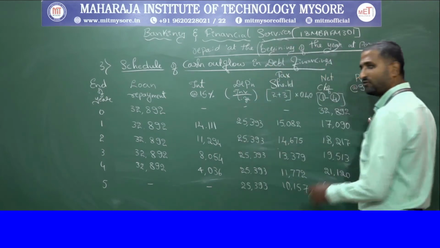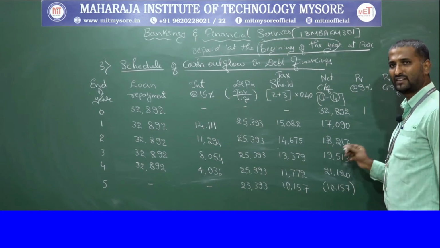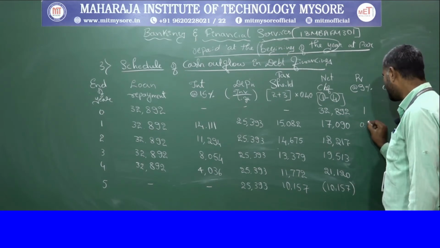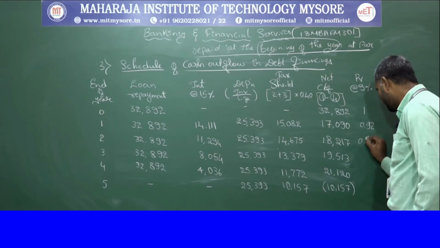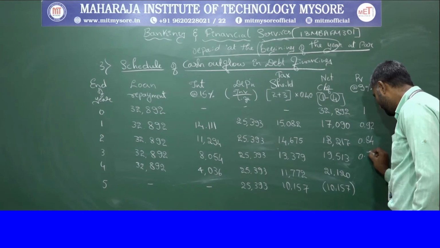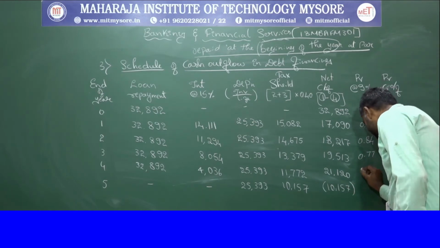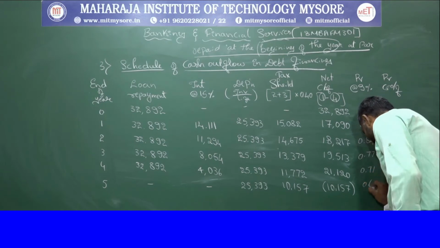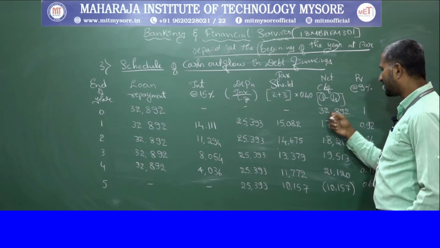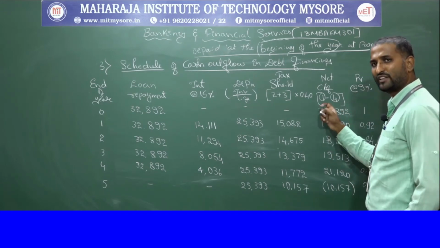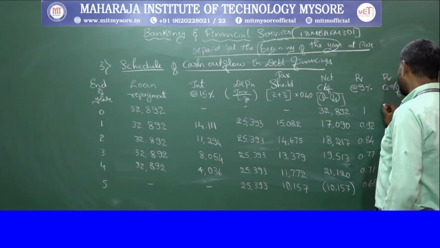So the present value factor for the 0th year will be 1, and at 9% it will be 0.92 and 0.84, 0.77 and 0.71 and 0.65. So then we are going to convert these cash outflows into present value cash outflows. So just multiply each other.